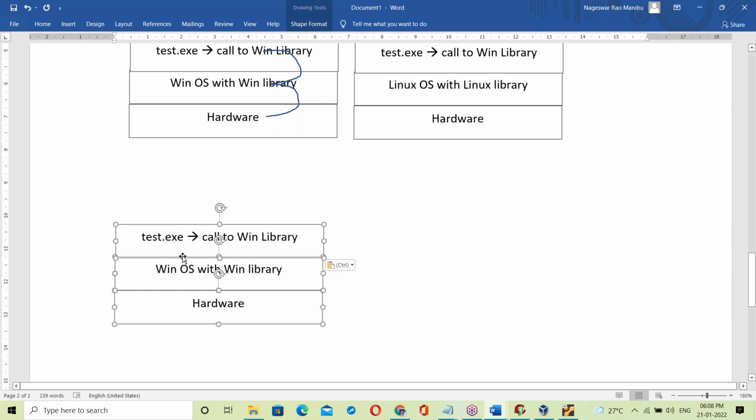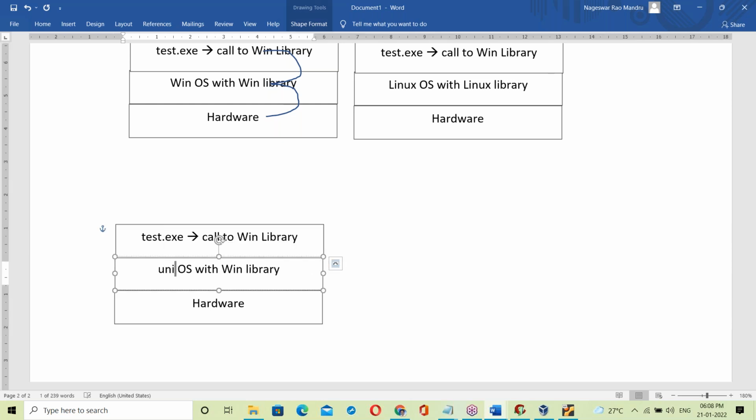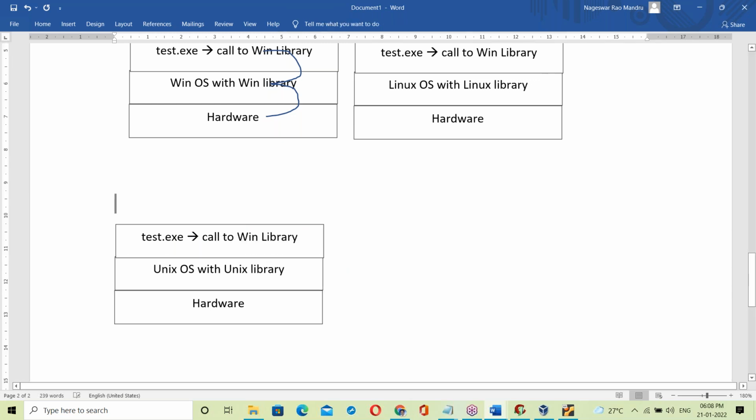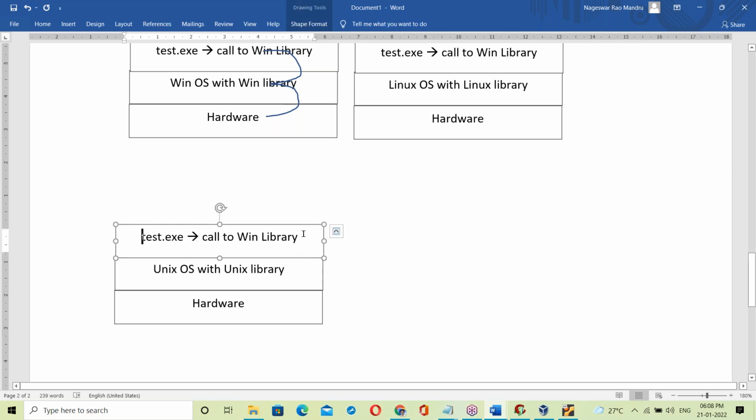Let us take another platform. Yes, Unix platform, Unix base with Unix library. Same. Now the test.exe file will try to call the Windows OS library. Already the test.exe file is linked with the Windows library here. Since it is linked with the Windows OS library, it will try to call the Windows OS library on Unix base, but it is not available. It fails. That's the reason exe file is OS dependent.